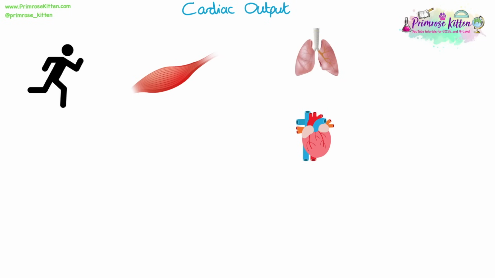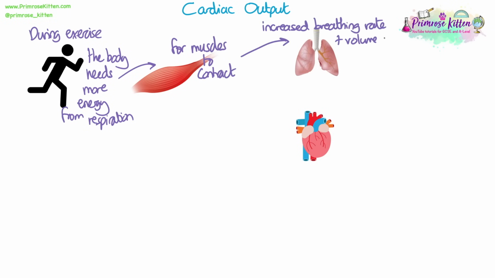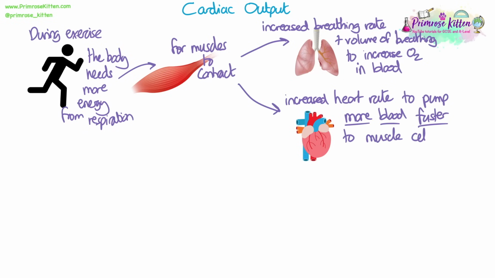We need to be able to explain the body's response to exercise. During exercise, the body needs more energy from respiration. This is to help muscles contract. During exercise, the breathing rate and the volume of breathing increase in order to increase the concentration of oxygen in the blood. The heart rate also increases in order to pump more blood faster to muscle cells to deliver more oxygen and